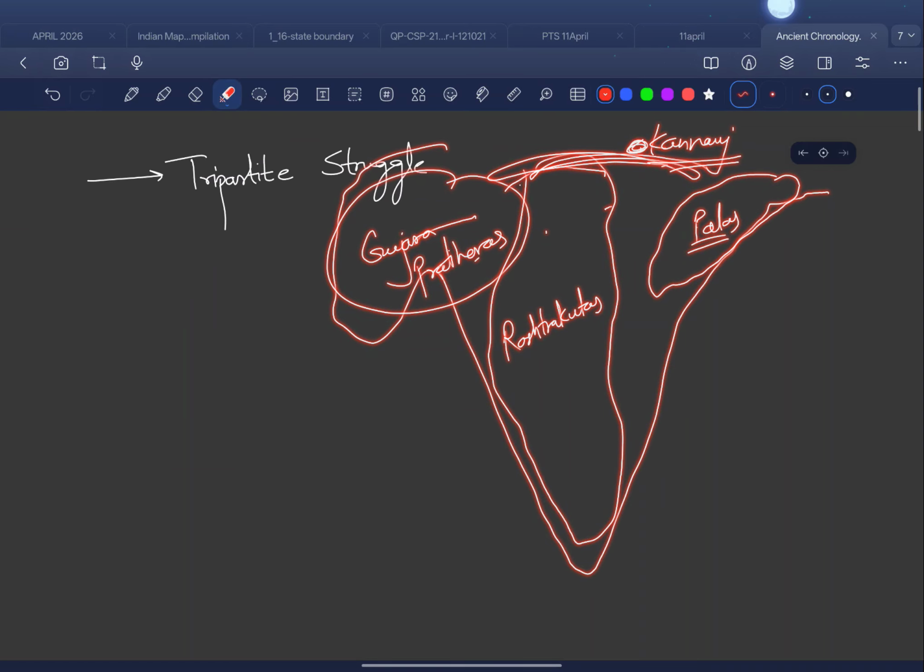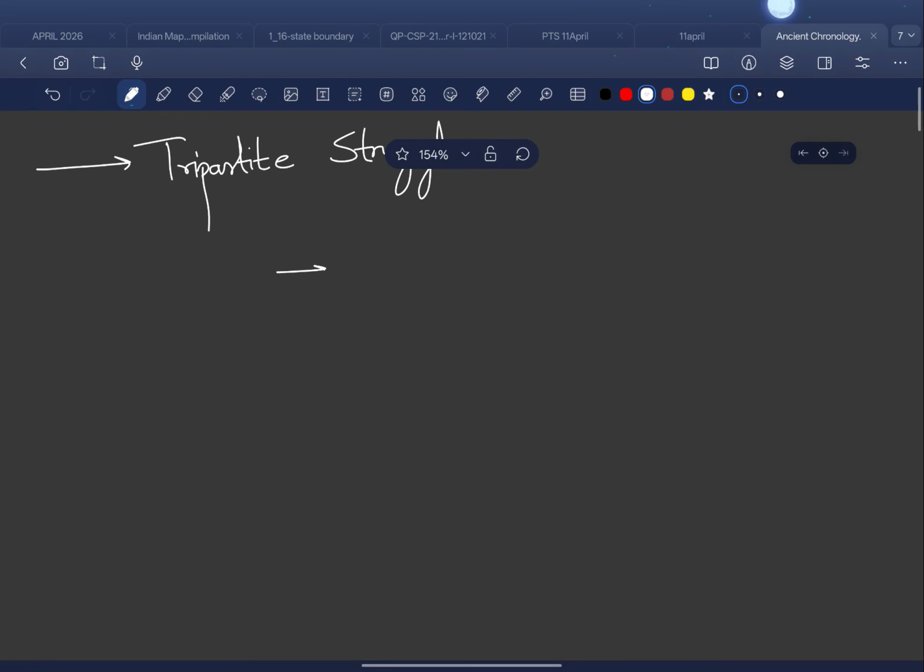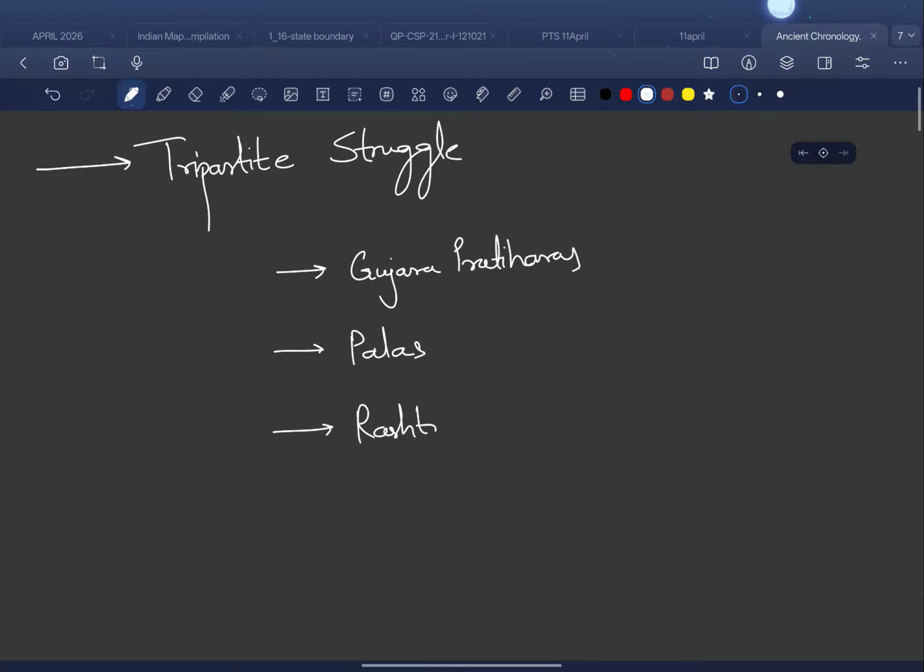Okay, so let me just write here for our convenience that we had a tripartite struggle between Gujara Pratiharas, then Palas from West Bengal, then Rashtrakutas.